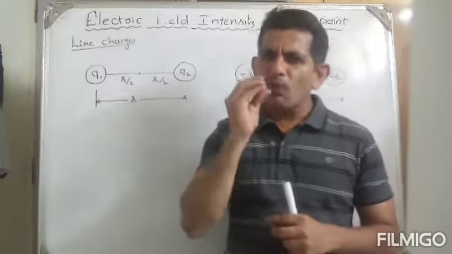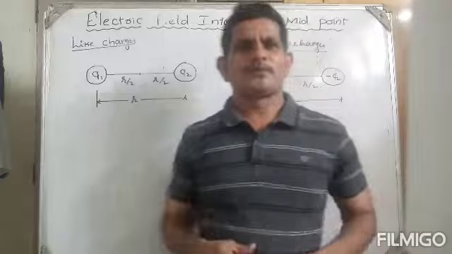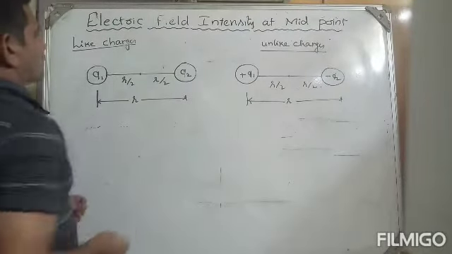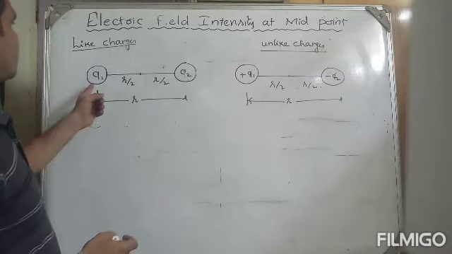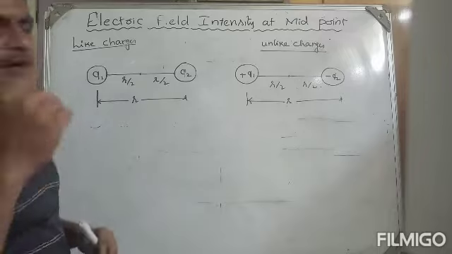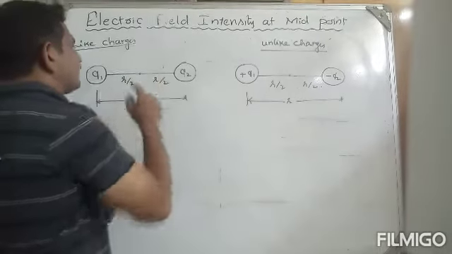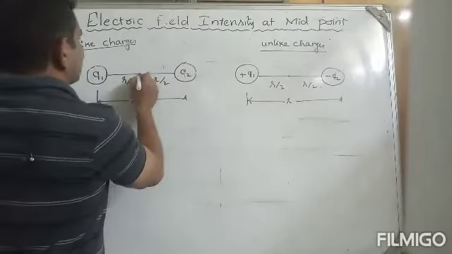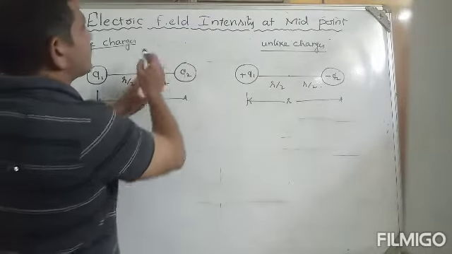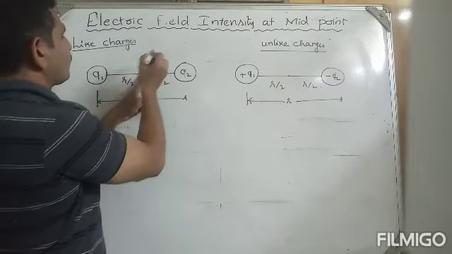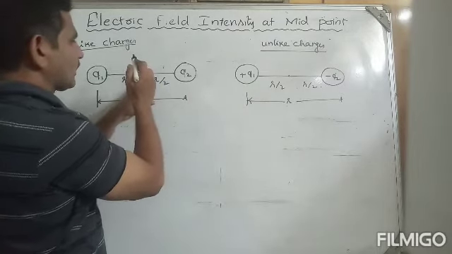Shall we go for one small question? So we can go to that. Q1 and Q2 are two like charges separated by certain distance r. We are finding the electric field intensity at the midpoint. Basic fundamental of electric field intensity is what?